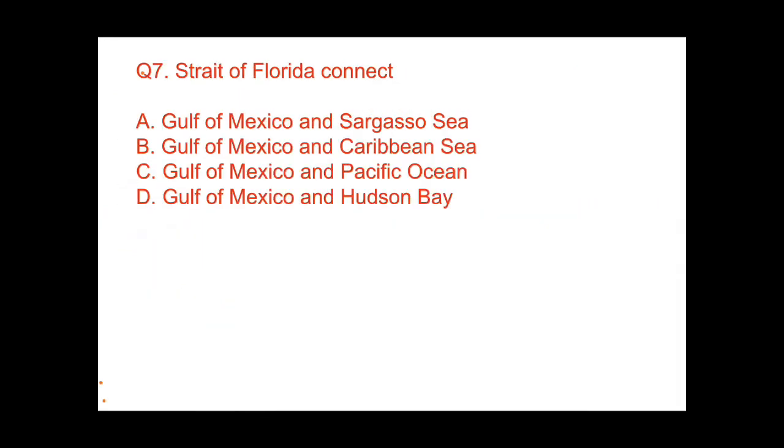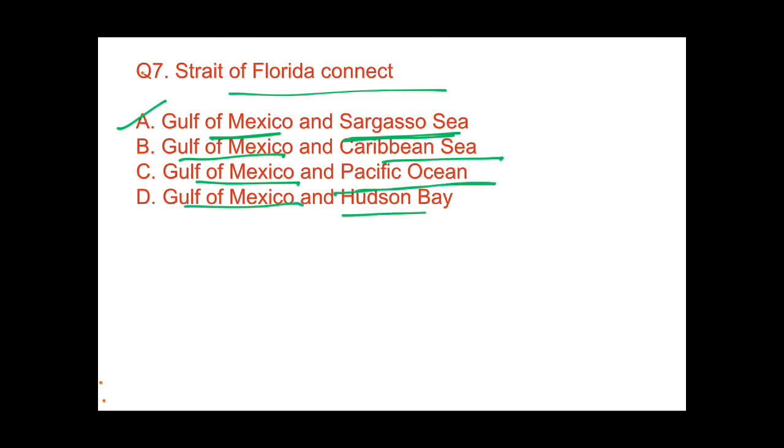Let's come to question number 7. State of Florida connects: first option is Gulf of Mexico and Sargasso Sea. Second is Gulf of Mexico and Caribbean Sea. Third, Gulf of Mexico and Pacific Ocean. Fourth, Gulf of Mexico and Hudson Bay.